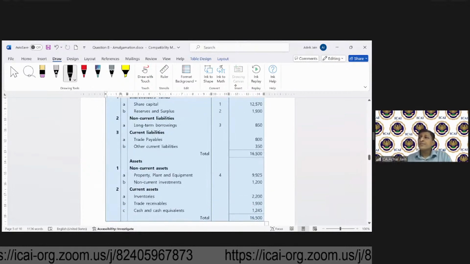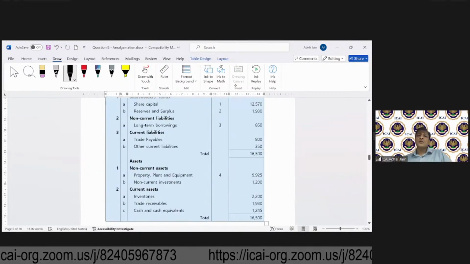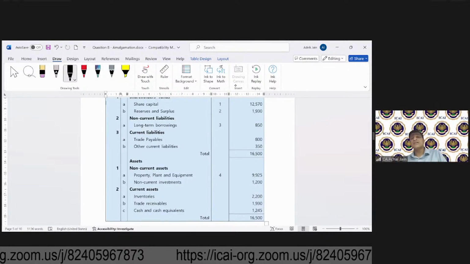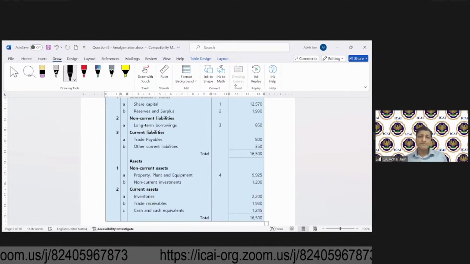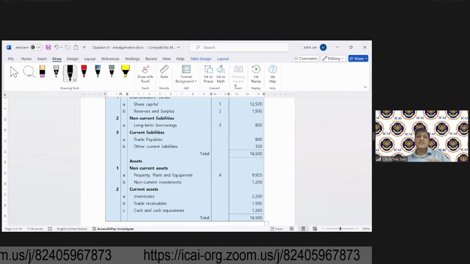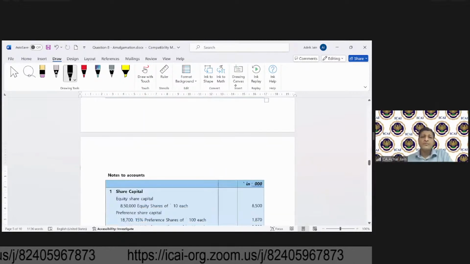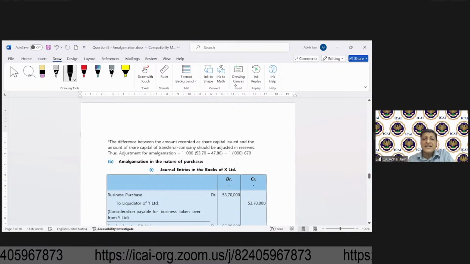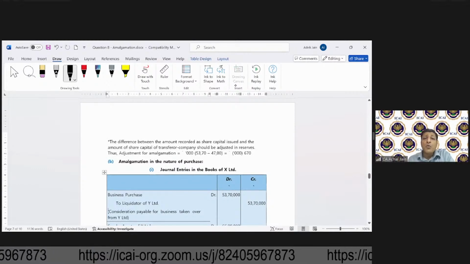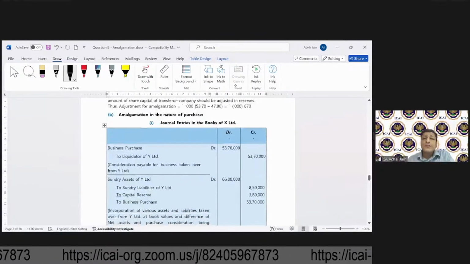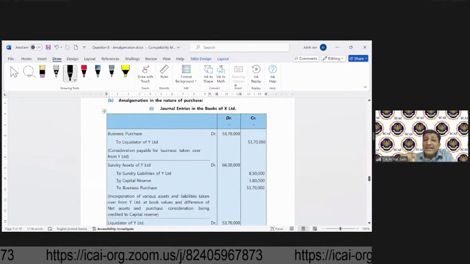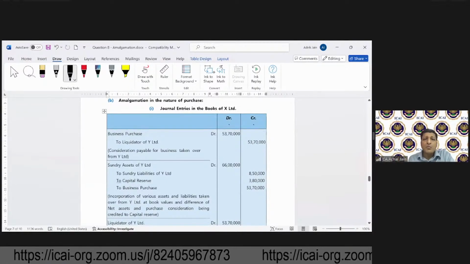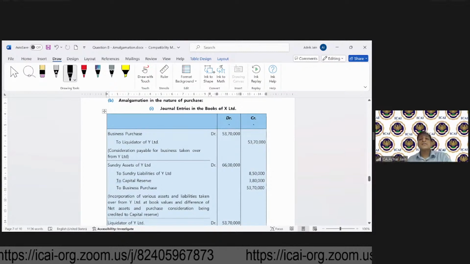Okay. So as a next step, you just need to place these accounting entries, or you can say the impact of these accounting entries, in the balance sheet, which I leave it to you. That's why I'm not looking at this balance sheet. So now as a next step, we will move on to the entries of X Limited once again.